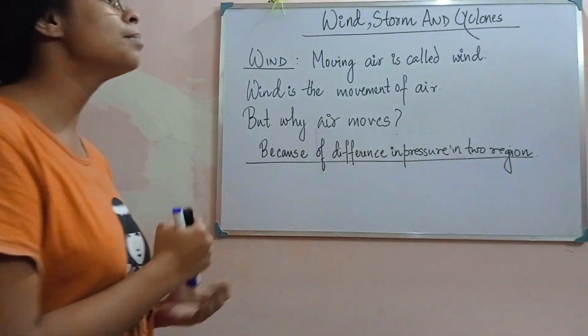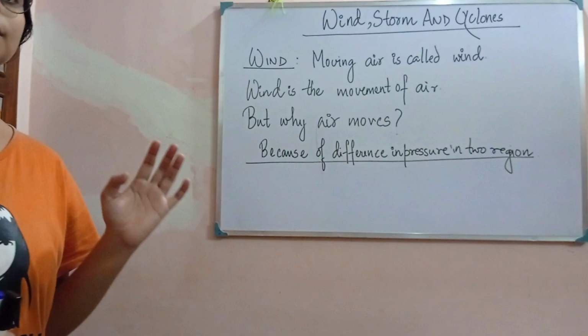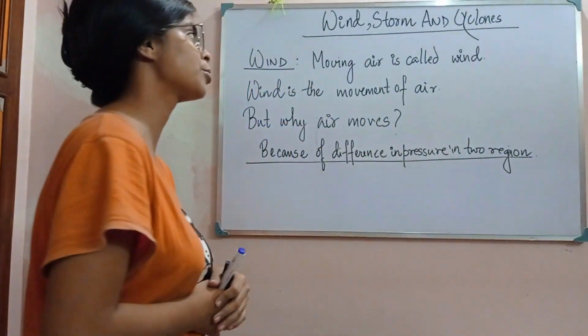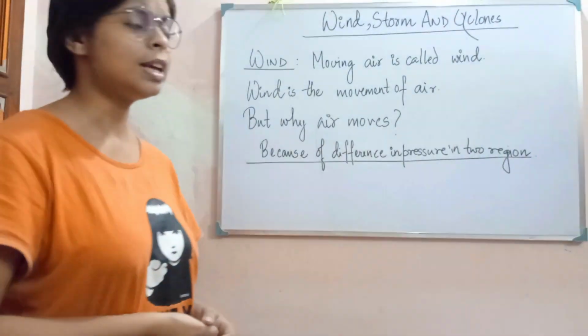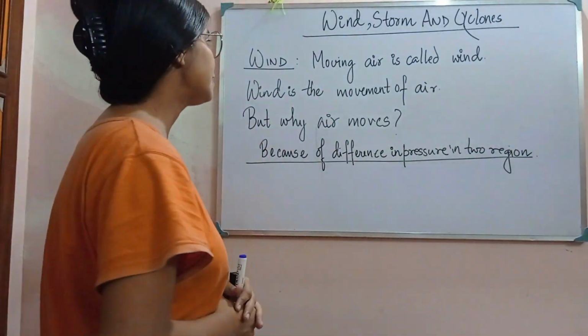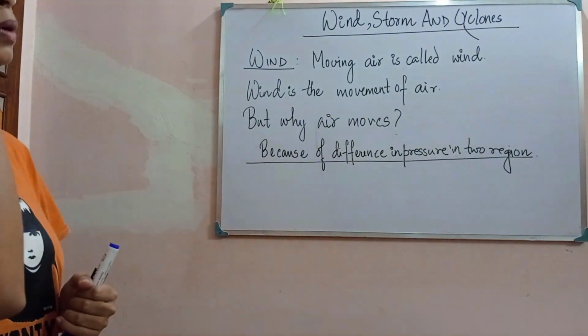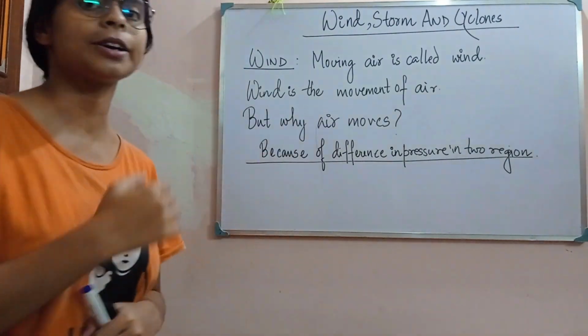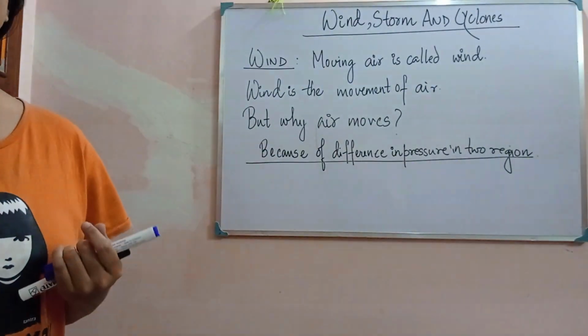Now we come to the main part of this chapter. Air is the backbone, but the main part that we are going to learn in this chapter is about wind, storm and cyclone. First we have to know what is wind. See, we know that wind is moving air. Moving air is called wind. Wind is the movement of air.